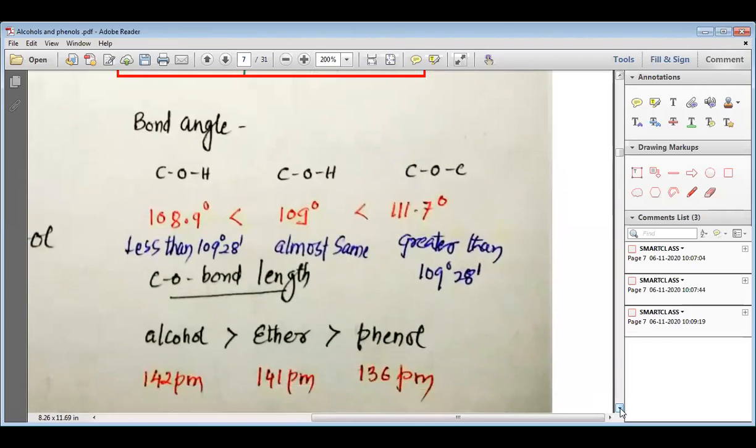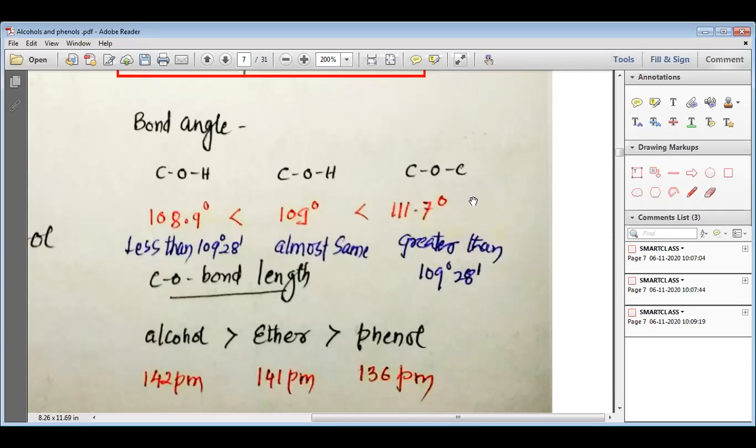So my dear students, if we compare the bond angle in alcohol, ether and phenol, we find that in alcohol the bond angle is 108.9 degrees, in phenol it is 109 degrees, whereas in ether it is 111.7 degrees.